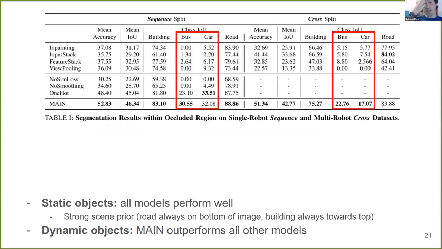And here are some of the quantitative results. Our main model outperforms the baselines and ablated variants on both the sequence and cross splits. Furthermore, we notice an interesting trend. Most baselines perform well on static objects, for which there is a strong scene prior. However, the baseline models are unable to capture dynamic objects, since they only hallucinate a plausible output based on the scene prior. On the other hand, the main model is able to use surrounding context to exchange information relating to the degraded regions, and this success is reflected in its ability to accurately capture dynamic classes.